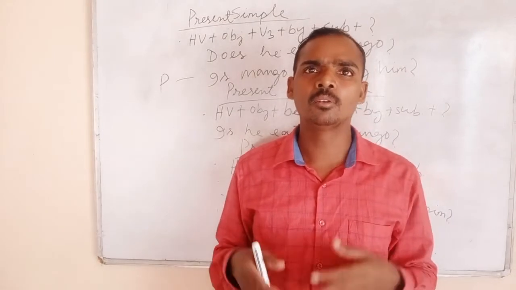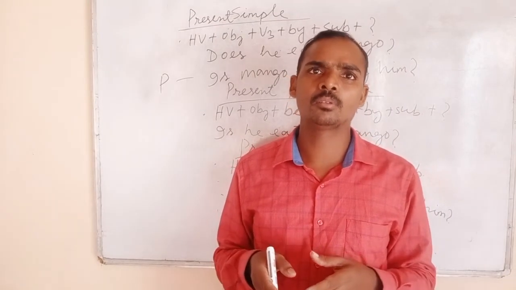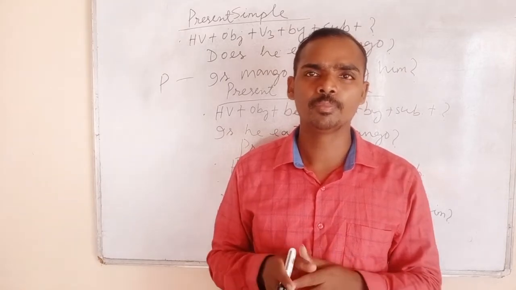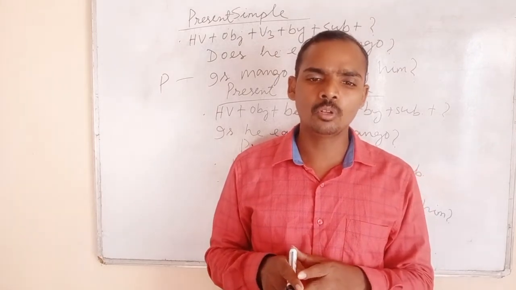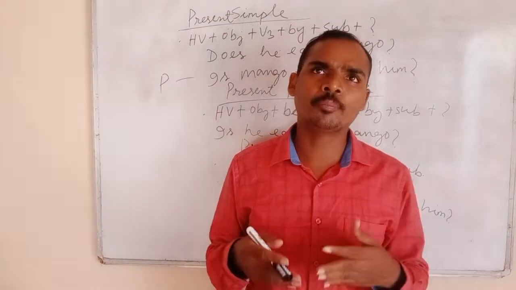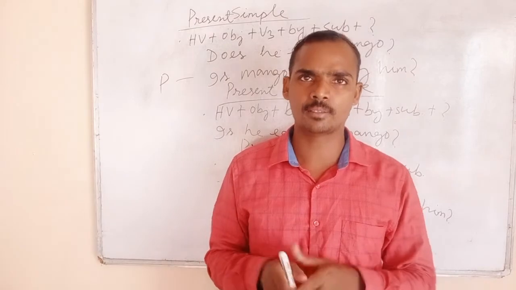Has he done the work? Has the work been done by him? Has the work been done by him? So this is the formation of passive interrogative sentences.